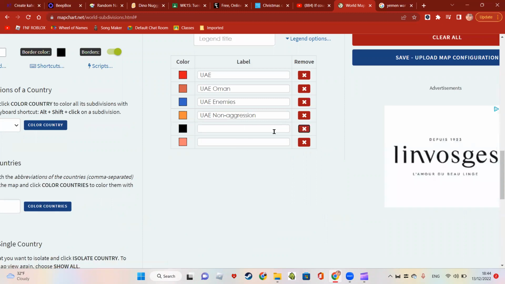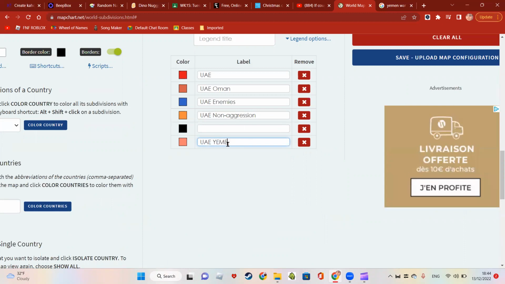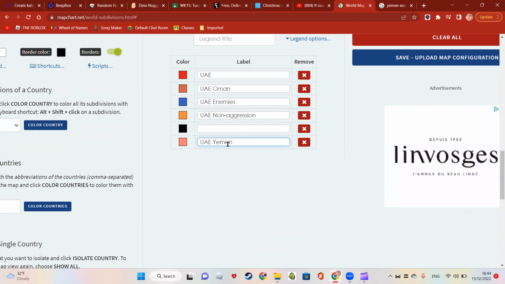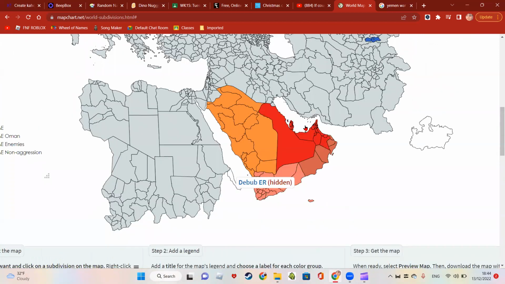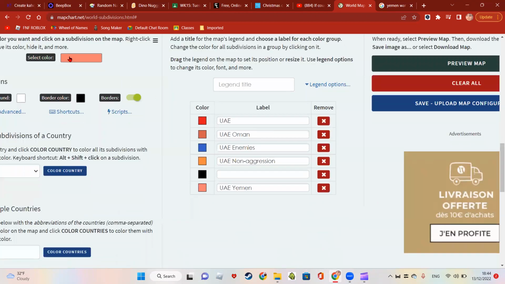So, what's going on? Yemen. UAE. This is UAE Yemen. So that's UAE Yemen. Yemen is now an Emarati Republic. And now it's going to do something kind of bad. It's going to go to Iran. And it's not 100% confirmed, at least not by the government, but we kind of know Iran has nukes. So they decide not to do that. Instead, they're going to go to war with Sudan. Why Sudan? Because they want to get some gains in Africa.